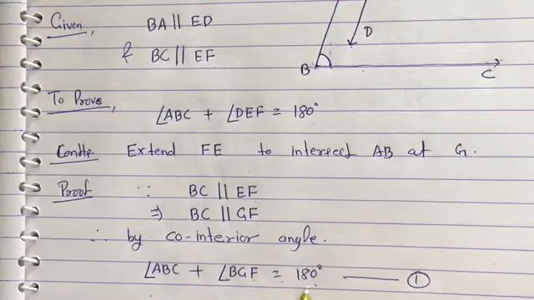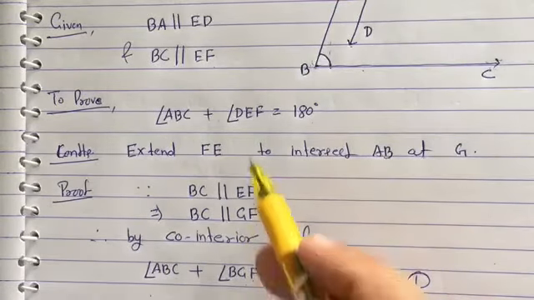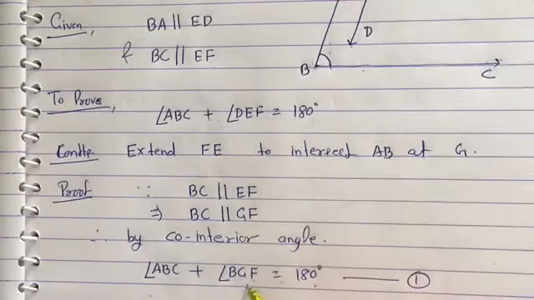We have to apply some rules here, and by using those rules we have to equate angle BGF and angle DEF. Then we can replace angle BGF with angle DEF, and your question will be proved.